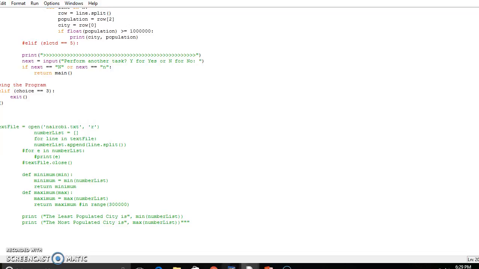Then it should print the least populated city, which is the minimum number list, and the most populated city, which is the maximum number list. Up to there, the program runs to exit, whereby you should be able to know the least populated city and the most populated city.